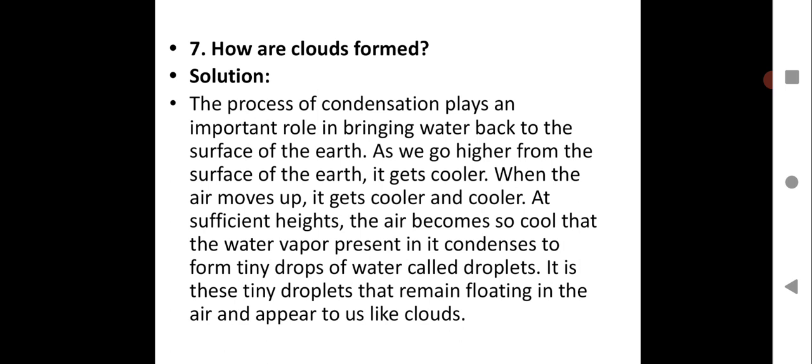At sufficient heights, the air becomes so cool that the water vapor present in it condenses to form tiny drops of water called droplets. It is these tiny droplets that remain floating in the air and appear to us like clouds. So this is how the process of condensation plays a very important role in the formation of water droplets, and a large number of water droplets together form a cloud. This concept was explained in the previous session, children. You just have to put it in the form of the answer over here.